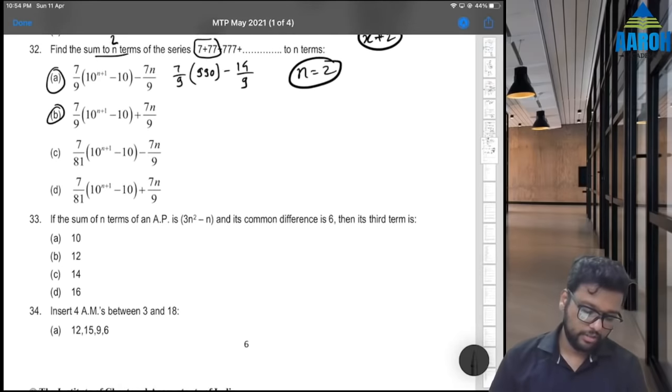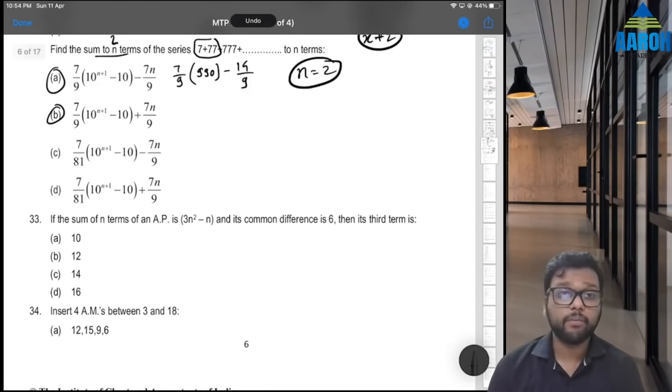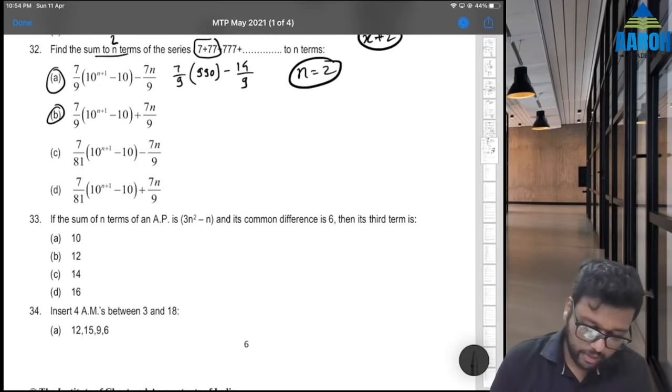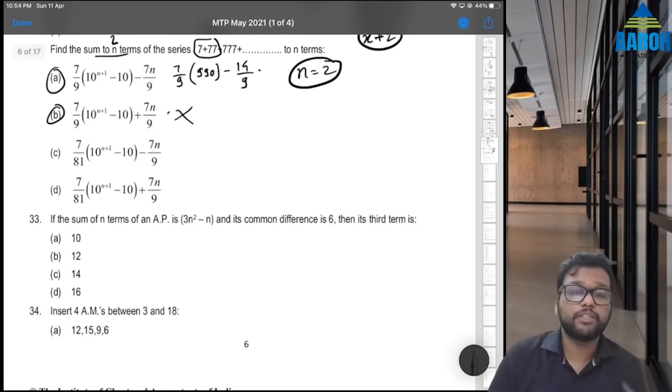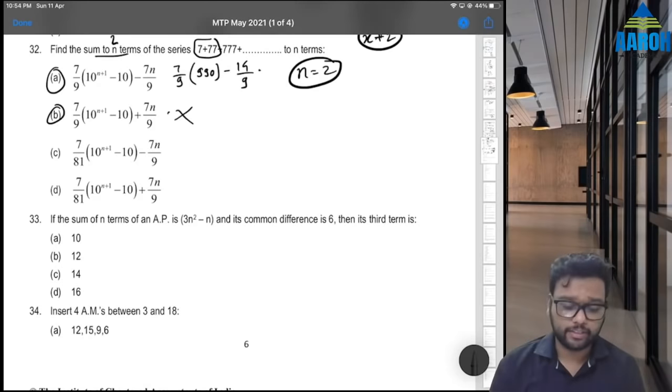Option B. Nothing is different in option B, right? Okay, so here there is a plus. Fine. Oh, sorry, I pressed M plus, I guess, but still it is not going to be the answer. 768. So option A is still not the answer. Option B is also not the answer. We only have to change to plus. So C or D, let's check.